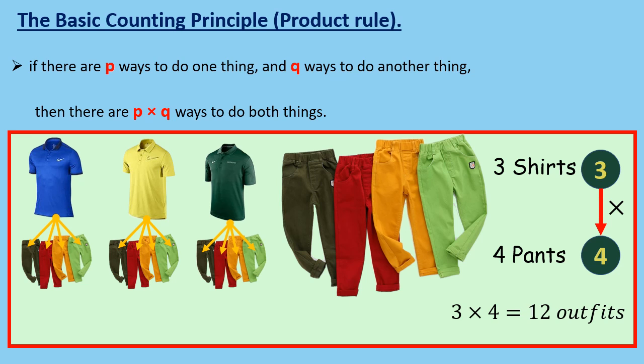However, keep in mind that this rule only applies when all options are independent of one another. For example, choosing a shirt from the available options has no effect on the number of available pants options. So, if one option has an effect on the number of other options, then a straightforward multiplication is not the correct operation. However, as we will see in the following examples, we can still use the basic counting principle to simplify the calculation.